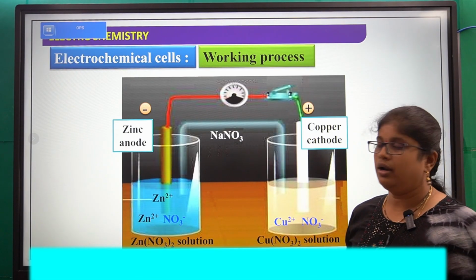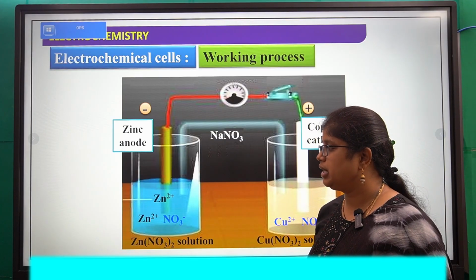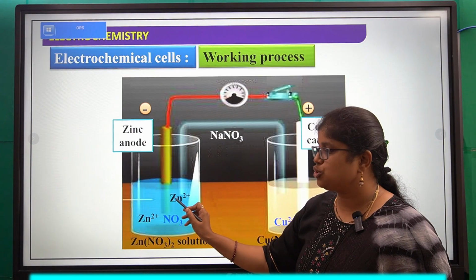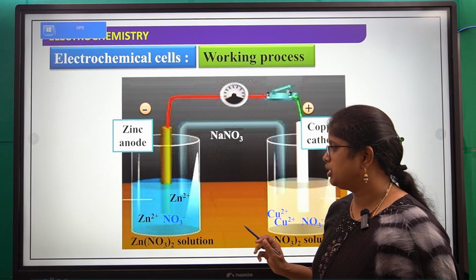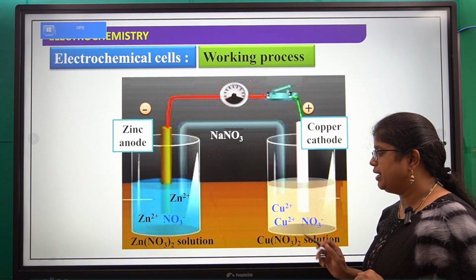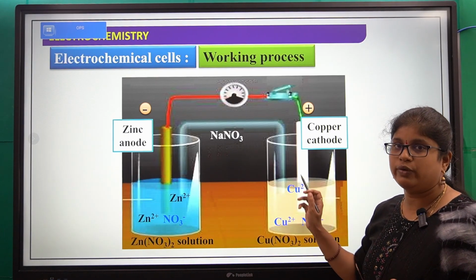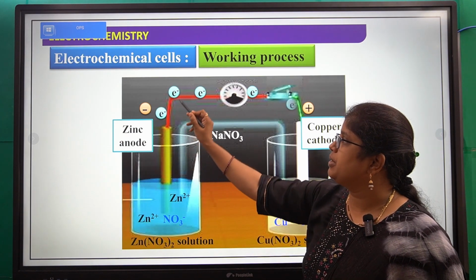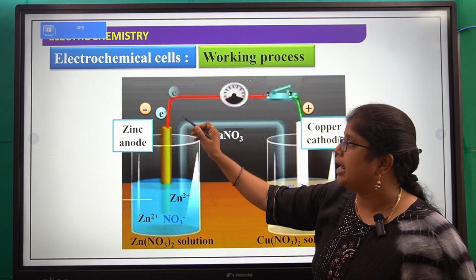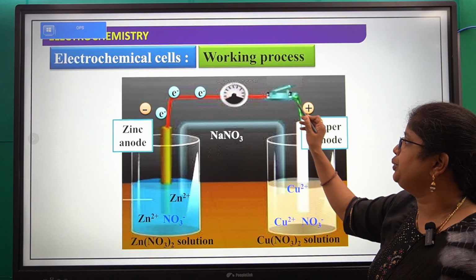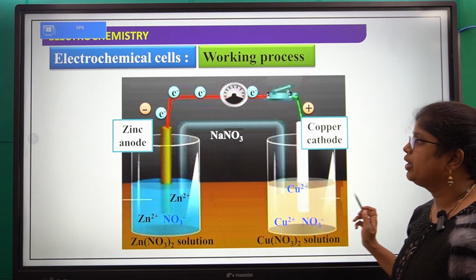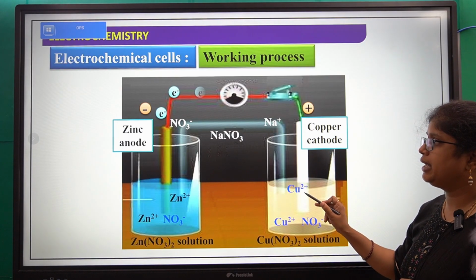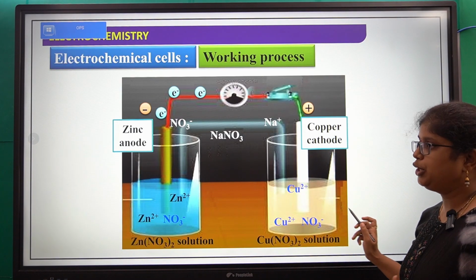Next, so here this zinc electrode is converting into zinc plus 2 and electrons. So from this zinc electrode, zinc plus 2 ions are entering into solution. Next, in this, copper plus 2 are moving towards the electrode. Now the electrons are released from zinc, and those electrons are entering into this half cell. Now here these electrons are gained by copper plus 2 and converting into copper.